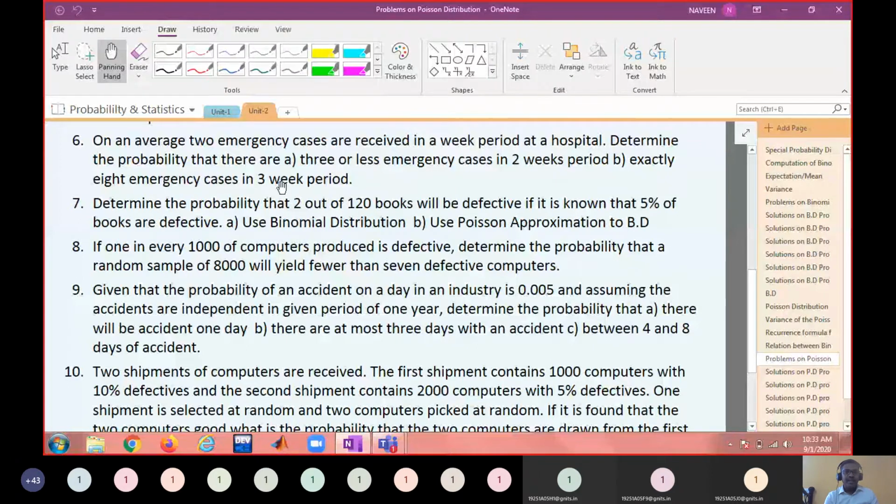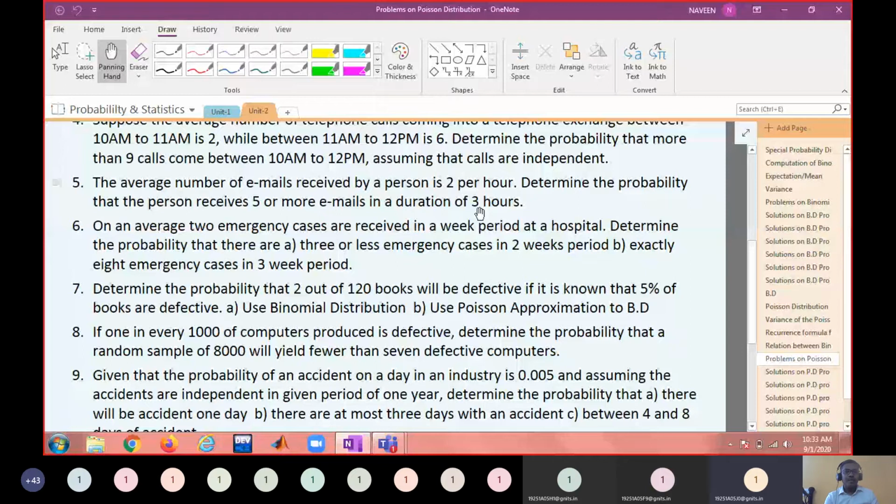For 3 hours, what is lambda? 2 plus 2 plus 2, 6. Okay, in a similar way, for 1 week, 2 emergency cases. And the question is asked about 2-week period. For 2-week period, average emergency cases will be 2 plus 2, 4 emergency cases. Am I right? So for this problem, take lambda equal to 4 and find out the probability, whatever is asked.